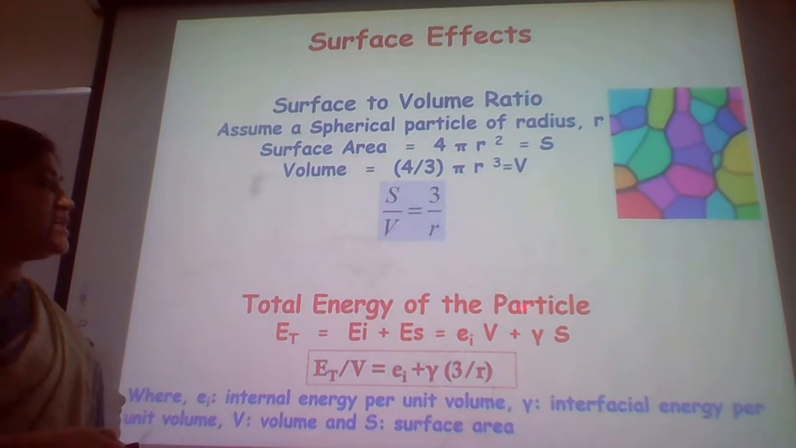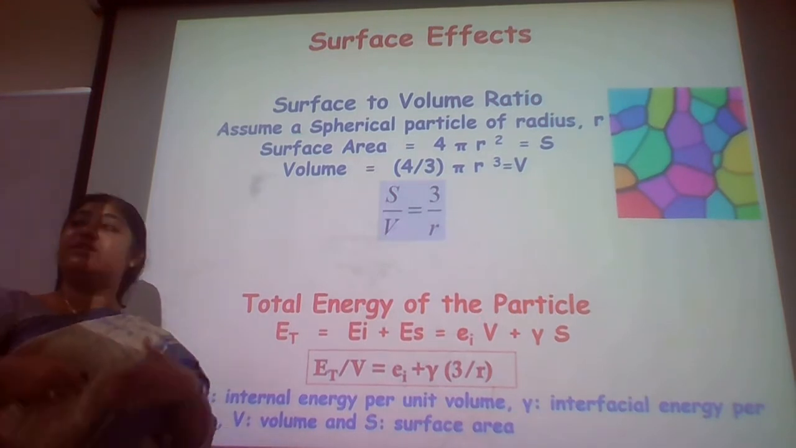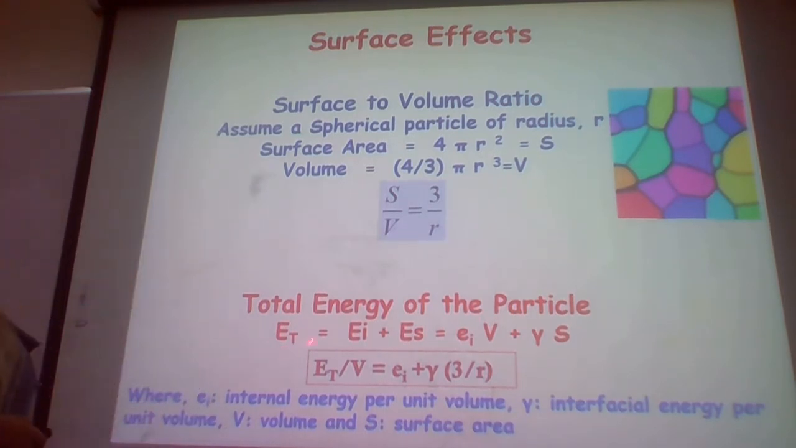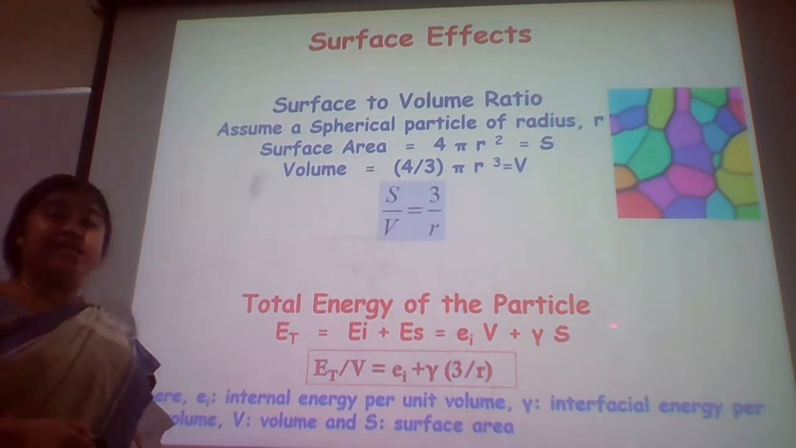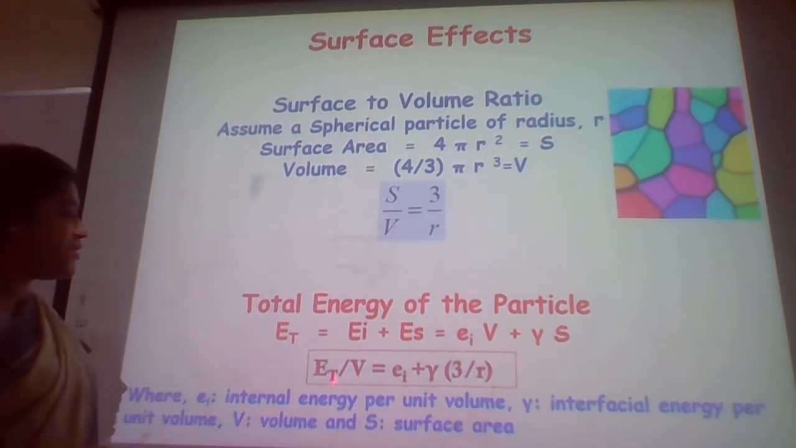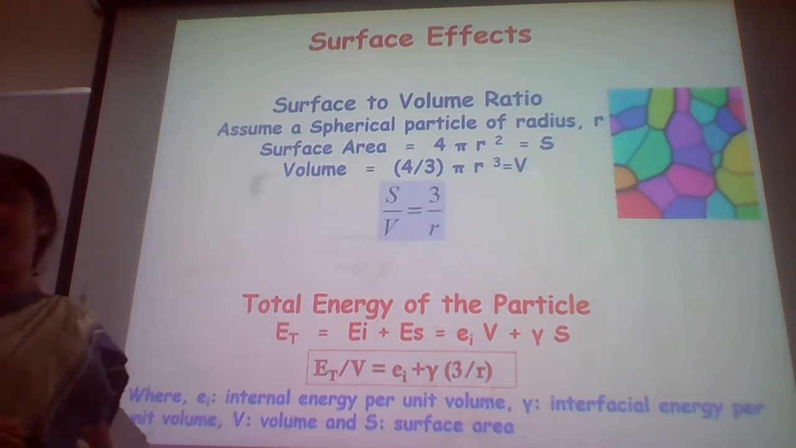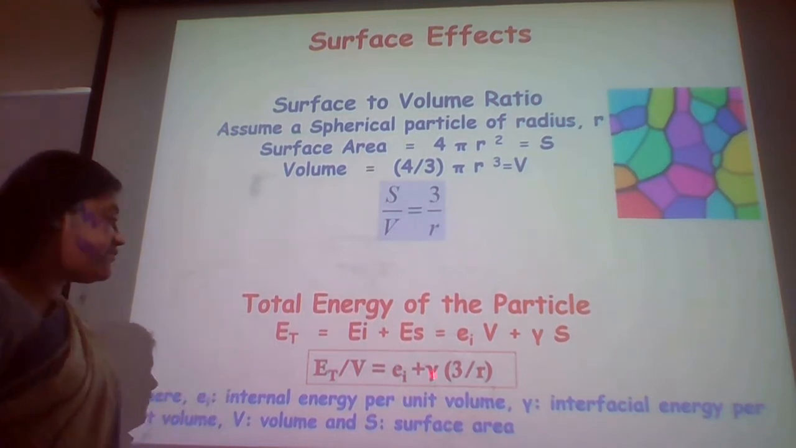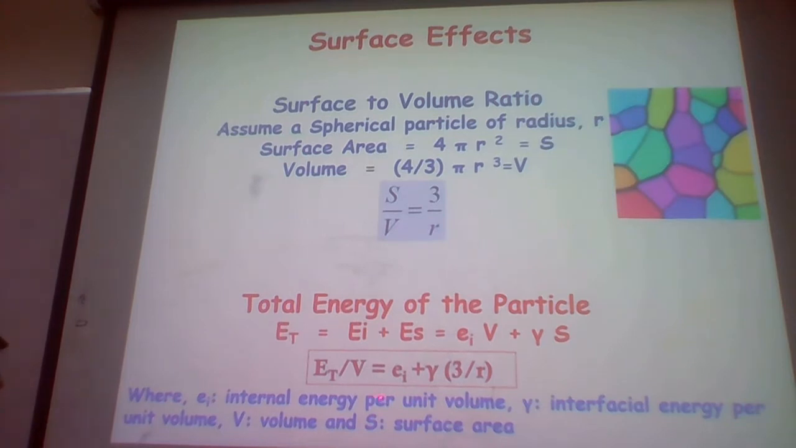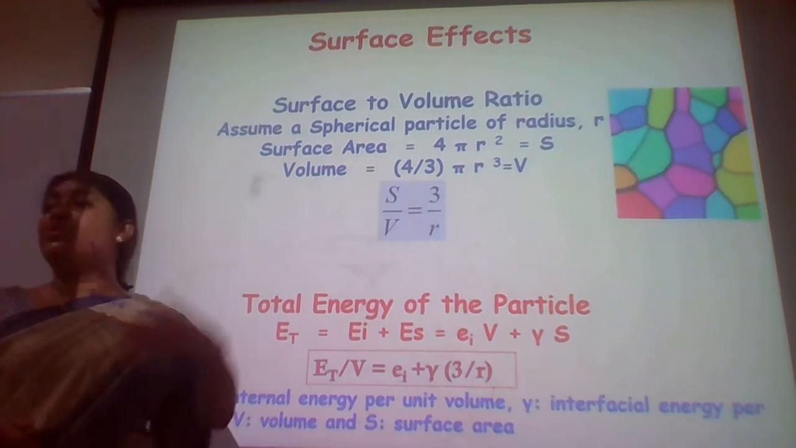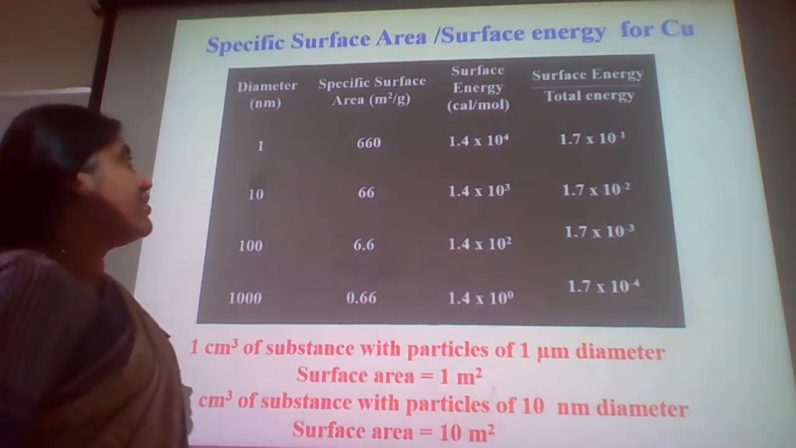So the total energy, if we consider how the reactivity increases, is EI plus ES, where EI is the volumetric contribution and ES is the surface contribution. Per unit volume, if we are concerned about the total energy of the system, this is the internal energy, this is the interfacial energy per unit volume. You can see this term makes a huge difference to the reactivity of the materials.